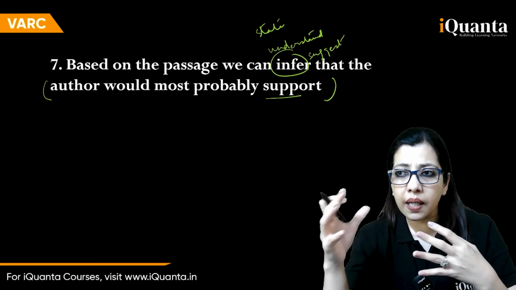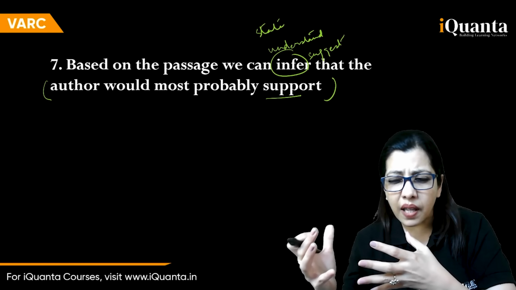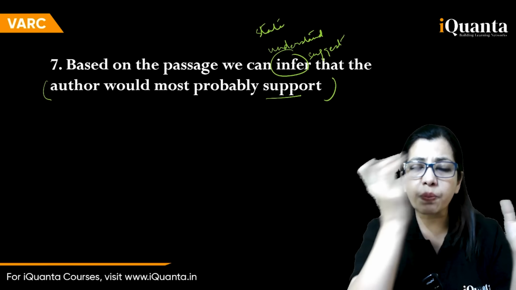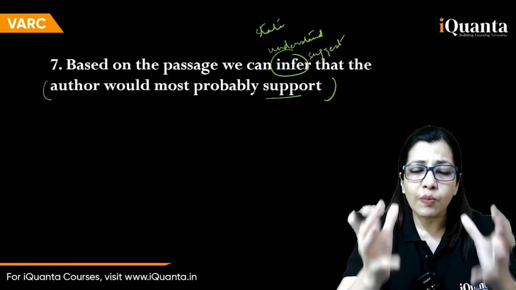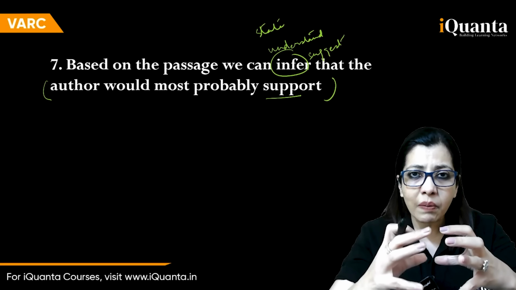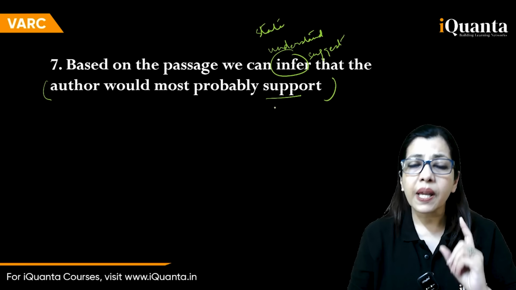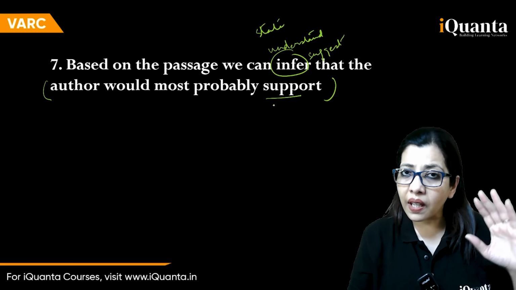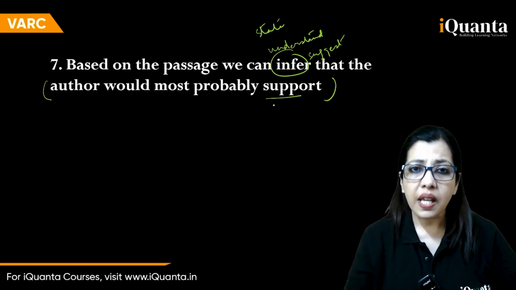Museums should keep other countries' arts or not. There should be repatriation, art should be returned to the parent country or whatever. So there has to be some kind of claim given by the author in the end, his opinion. So as the first step, look for the conclusion in the last para and then connect it with the first para, right? You got it?